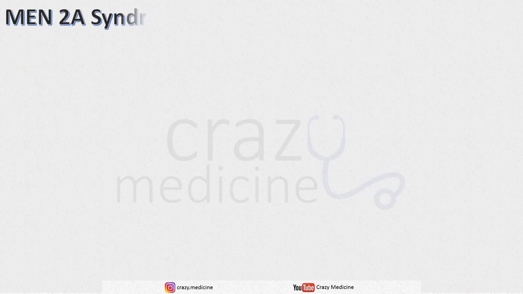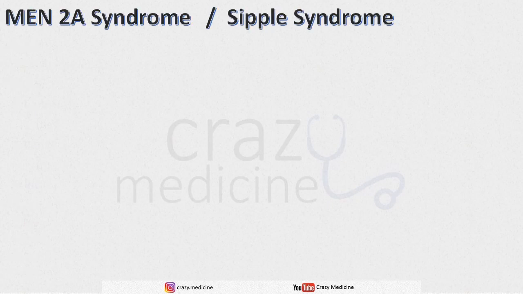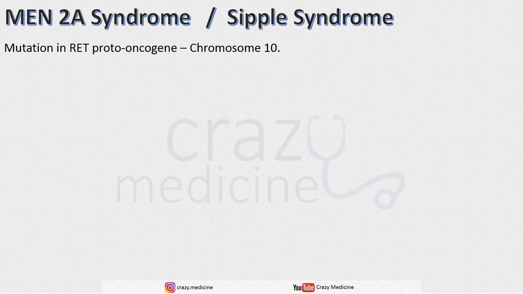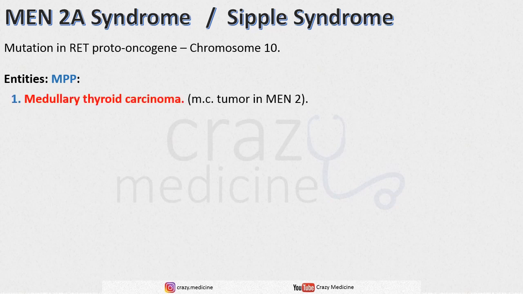Next is MEN2A syndrome, which is also called Sipple syndrome. It occurs due to mutation in the RET proto-oncogene, which is situated in chromosome number 10. Its entities are: first, medullary thyroid carcinoma. It is the most common tumor in MEN2 syndrome. Then second, pheochromocytoma. And third is parathyroid adenomas.